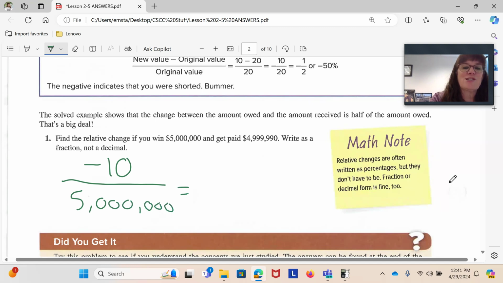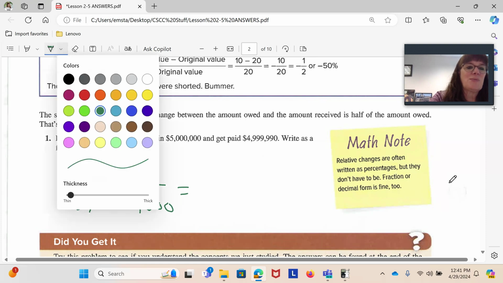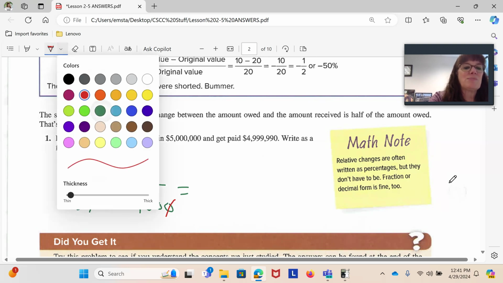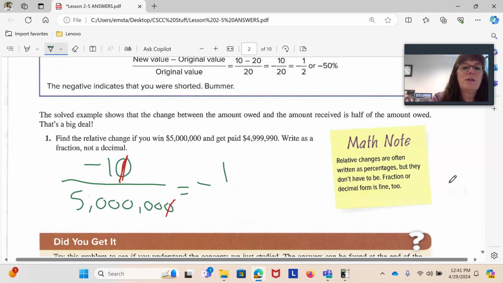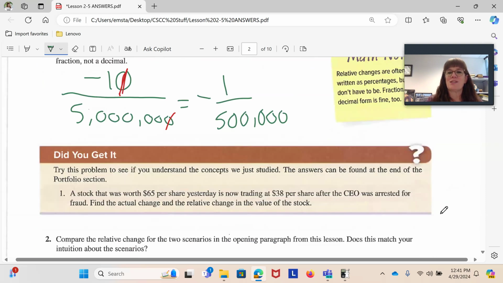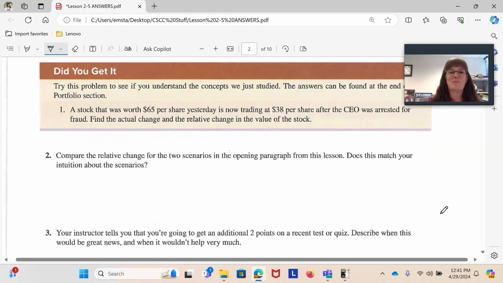We can reduce that fraction a little bit. One technique we have for reducing fractions, especially when I have zeros, is that I can cross off the same number of zeros on the top and on the bottom. So this problem will simplify to negative 1 over 500,000. Which is a lot less significant than negative 1/2 that we had in the previous case. So it shows why it doesn't matter as much when we are shorted $10 out of a very large number.